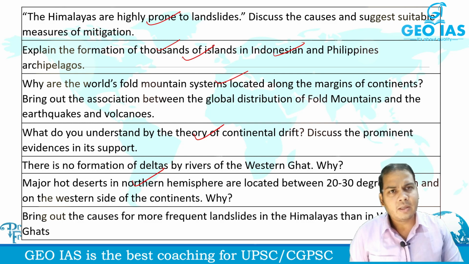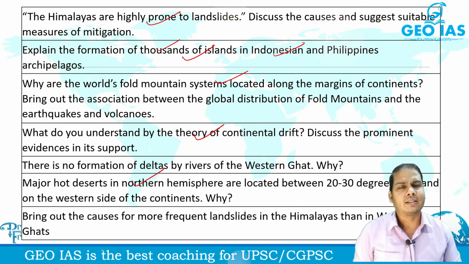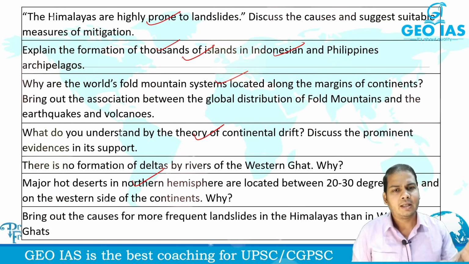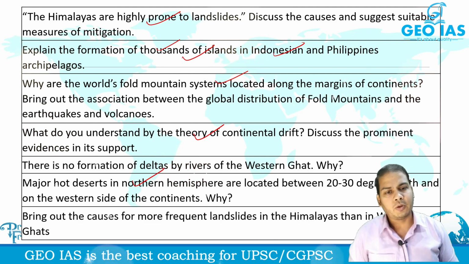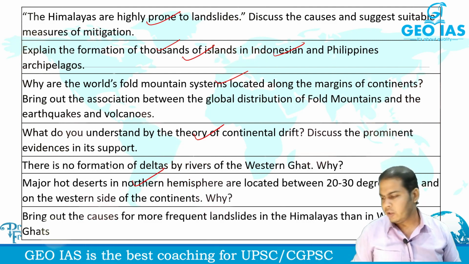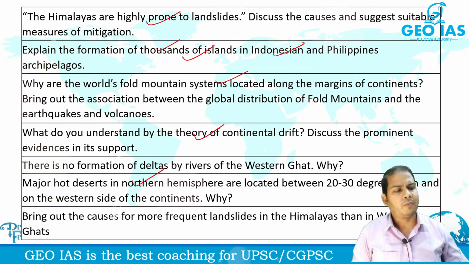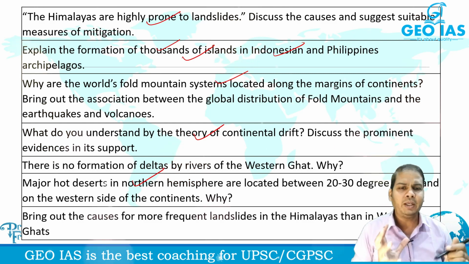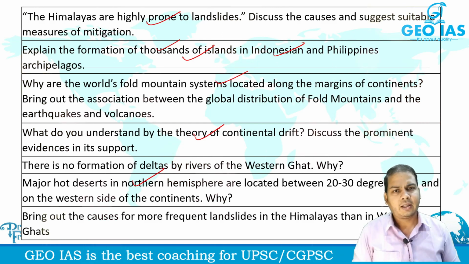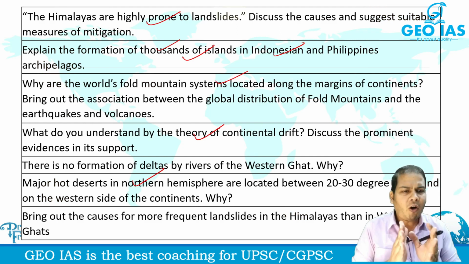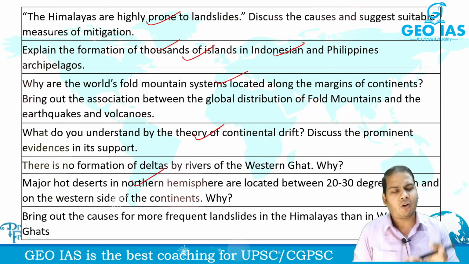If you are in the position to explain all the reasons which are responsible for this, definitely you will be scoring good marks. But if you have cited only one or two causes, that will not fetch you good marks. So you should know the facts in such a thorough way that I should be in the position to accommodate all the possible causes of this, isn't it?